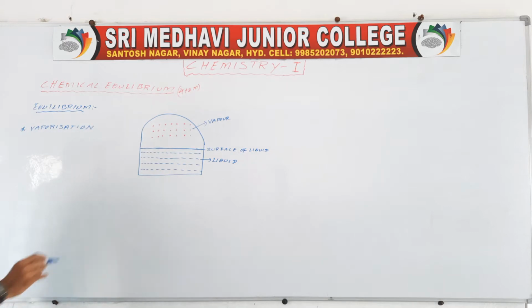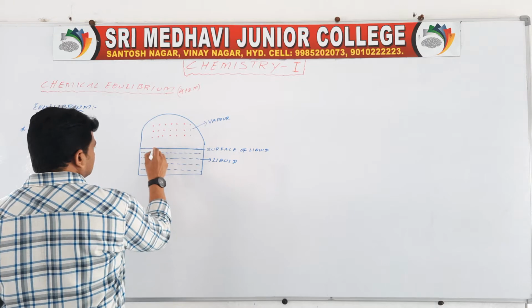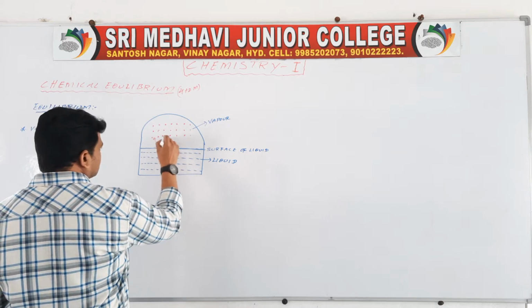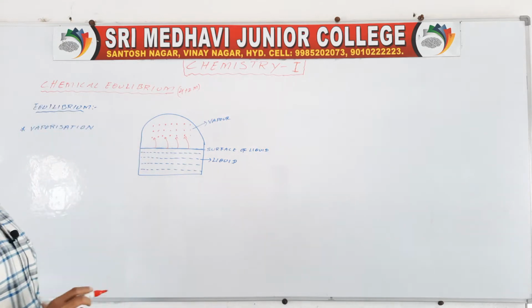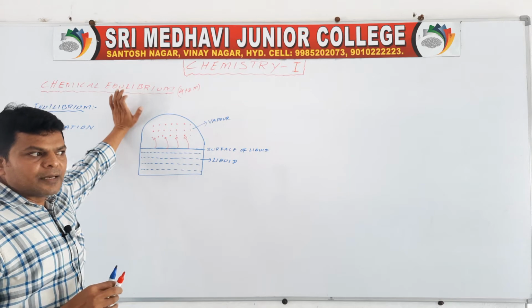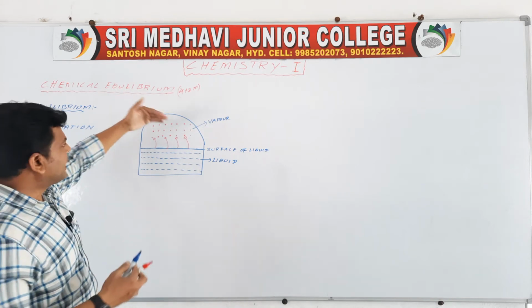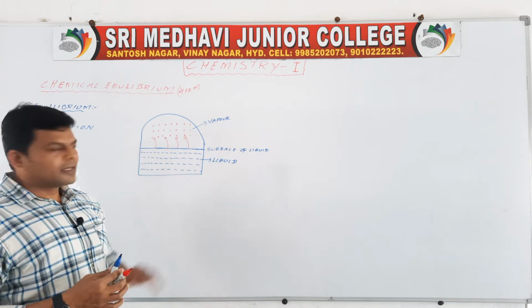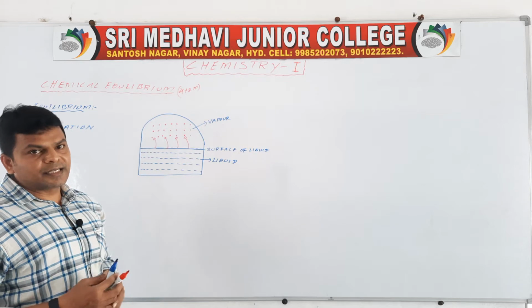In the vapor, some particles having low kinetic energy again convert into liquid, which is called condensation.